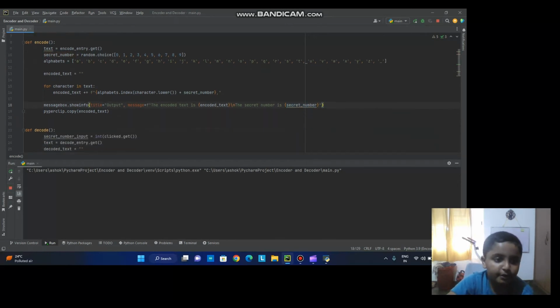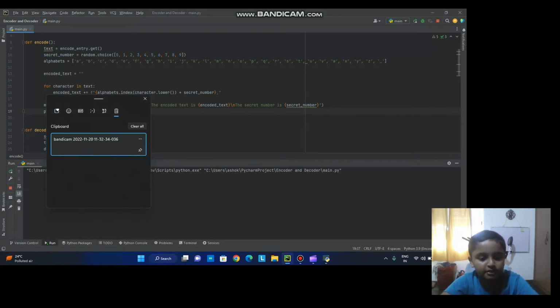So it's very important. Then pyperclip.copy the encoded text. It will copy it to our clipboard, and you can just press Windows V. Yeah, in Windows you can just press Windows V. That will open the clipboard, as you can see like this.